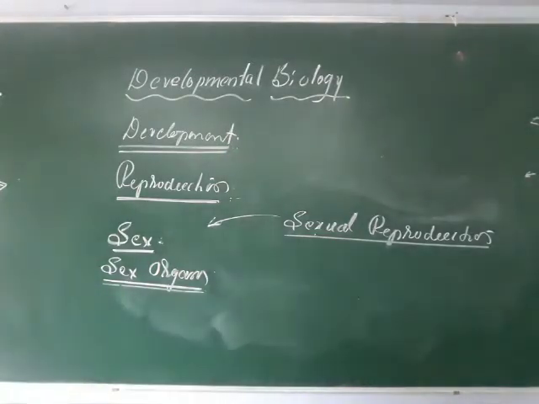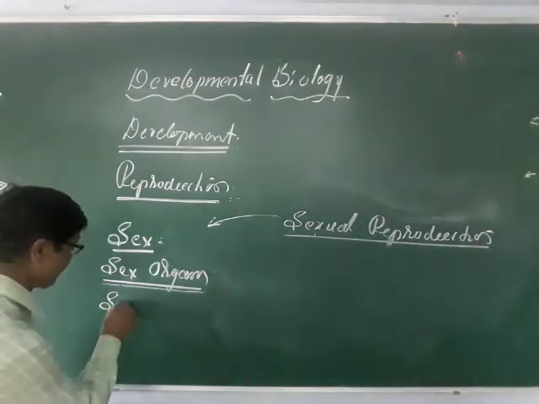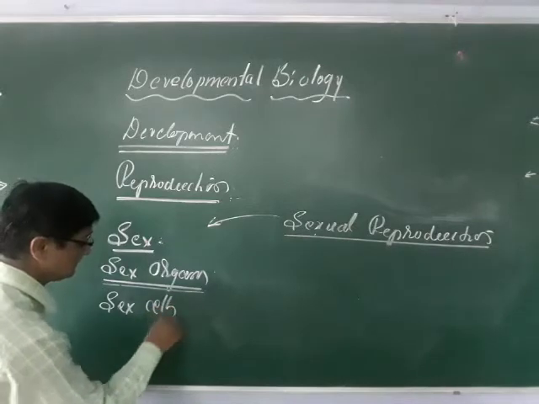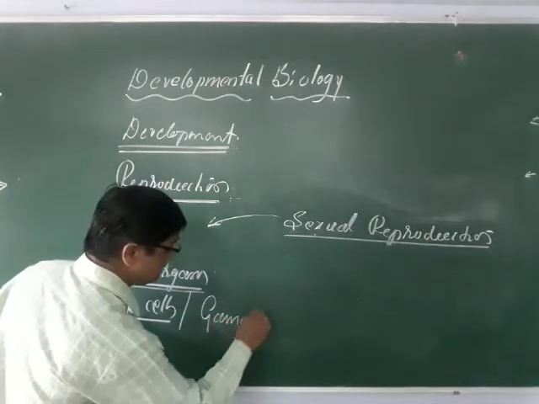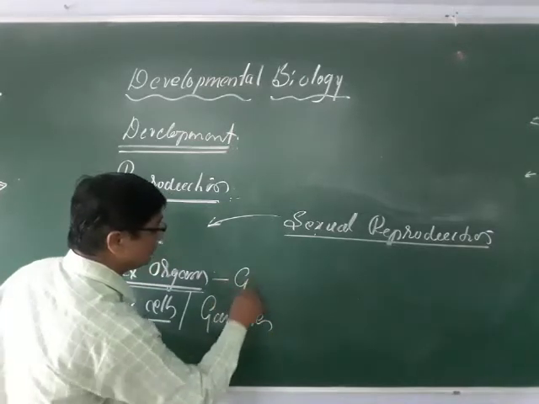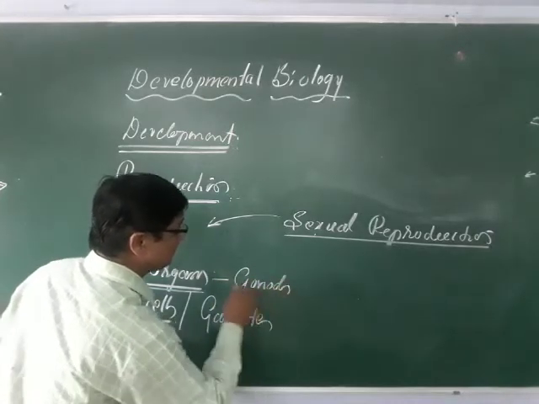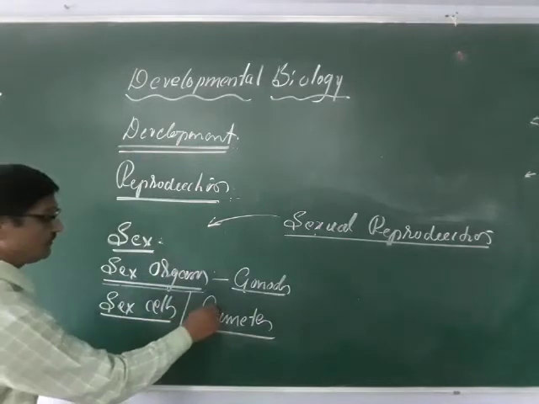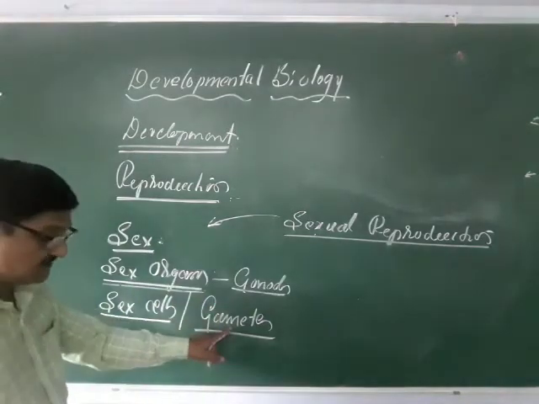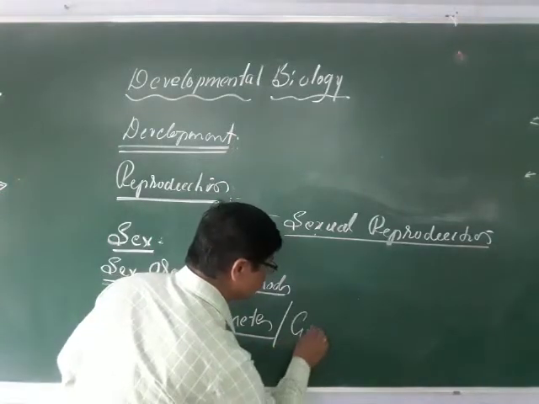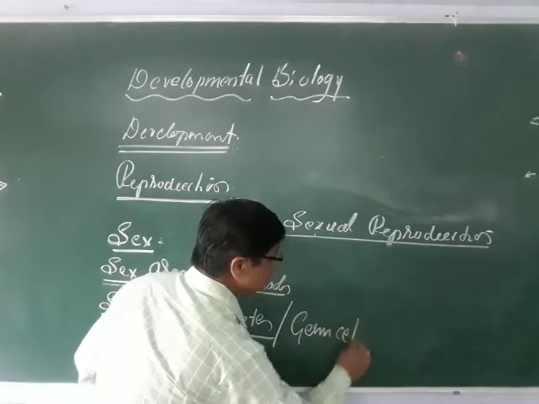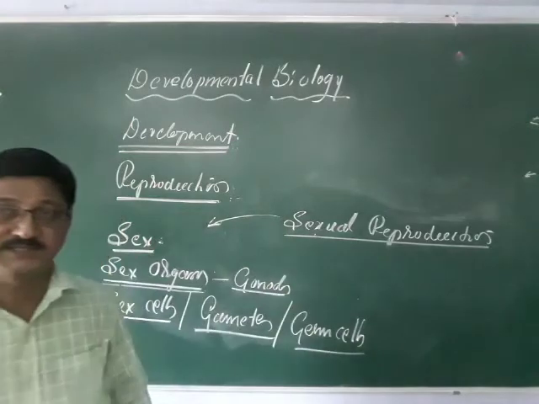What are the sex cells? Sex cells are also termed the gametes. Remember, these are termed the gametes. And what are the gametes here? Gametes are the reproductive cells, also called the germ cells.